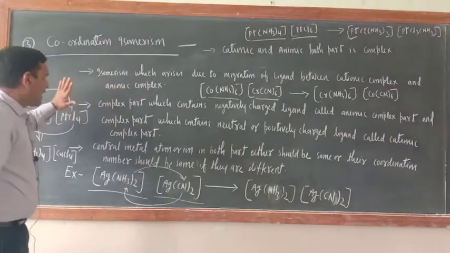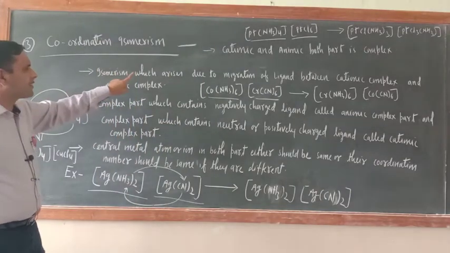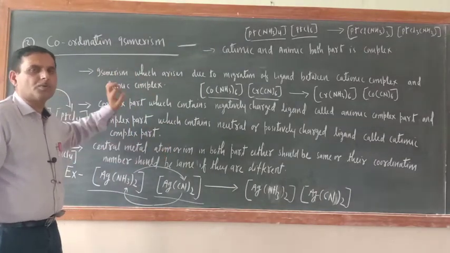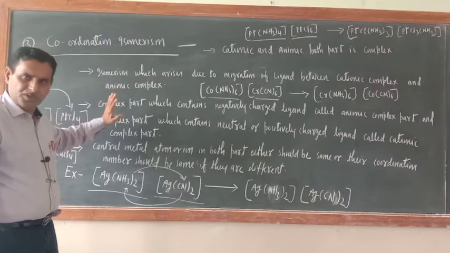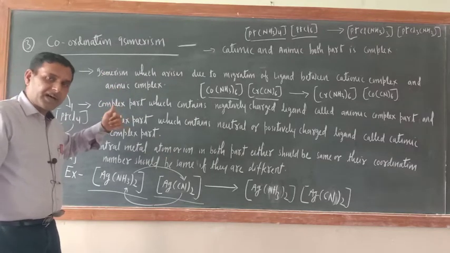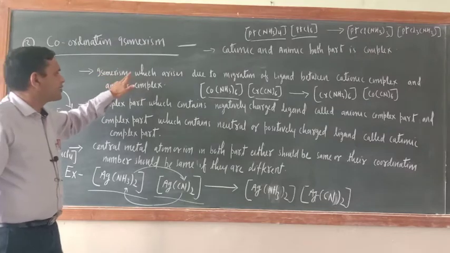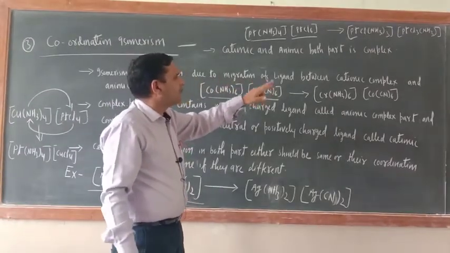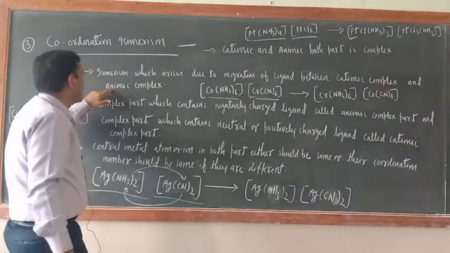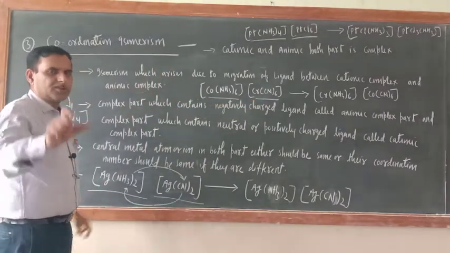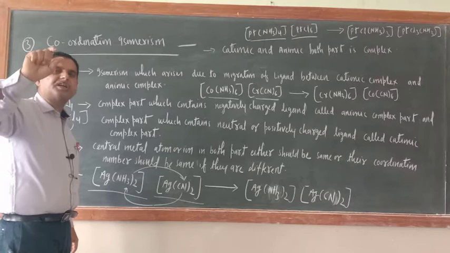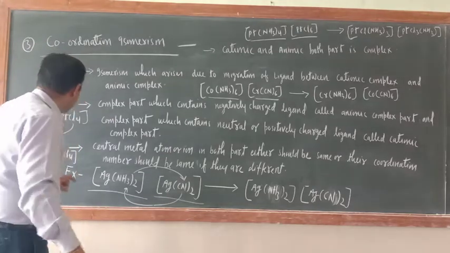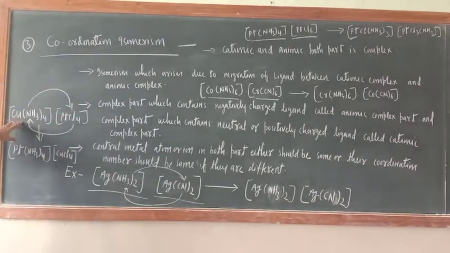So far I taught you coordination isomerism, but how does it arise? Isomerism arises due to migration of ligands between the cationic complex and the anionic complex. So there is an exchange of ligands.